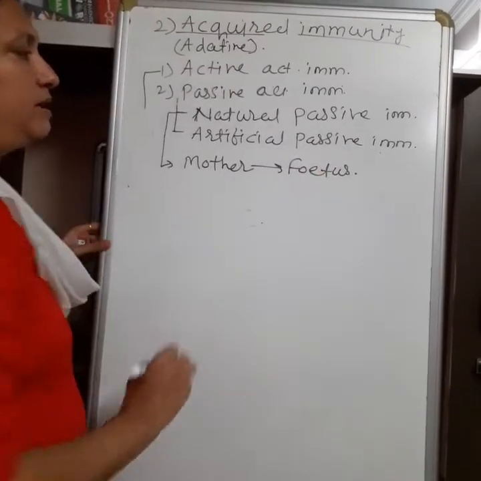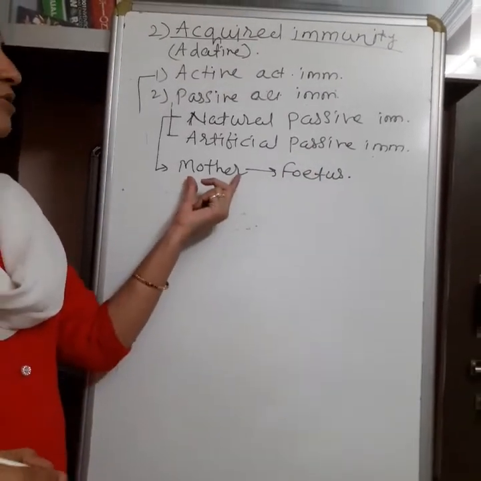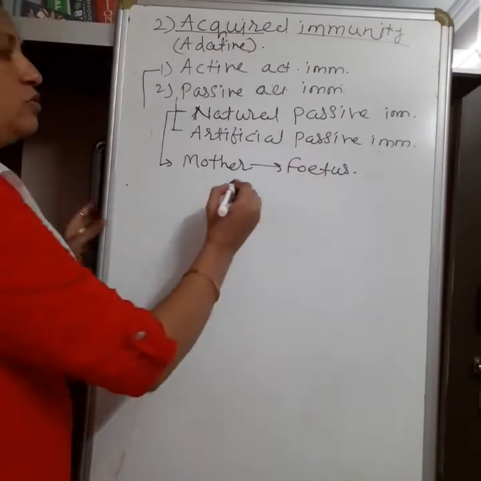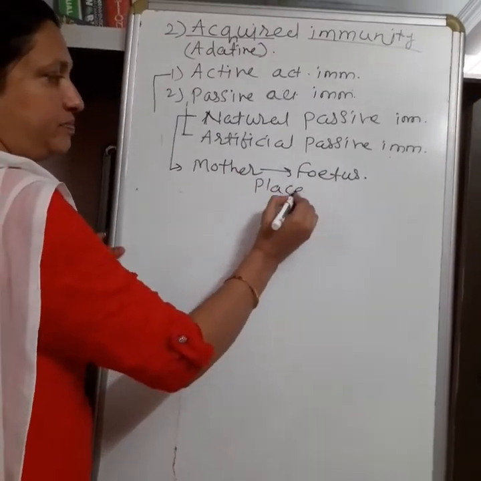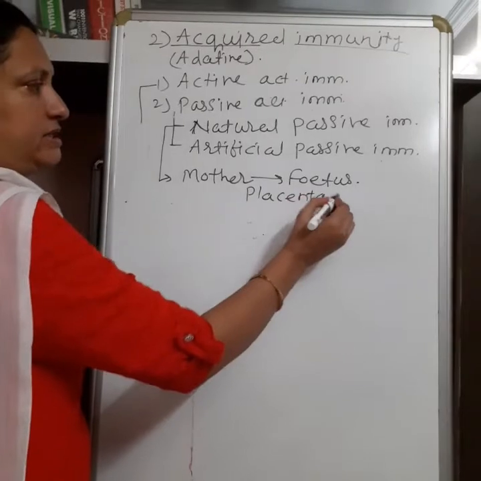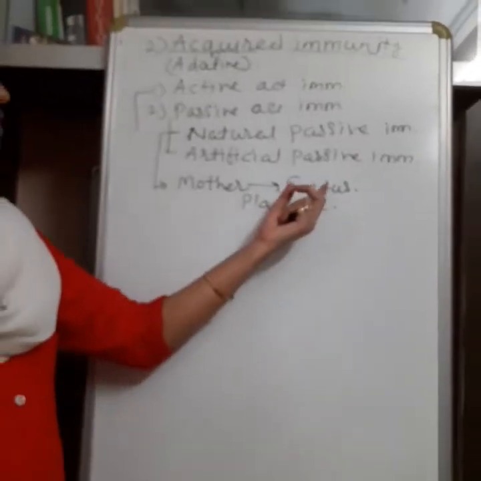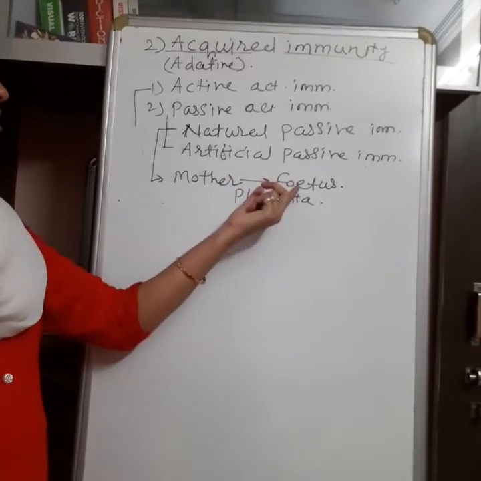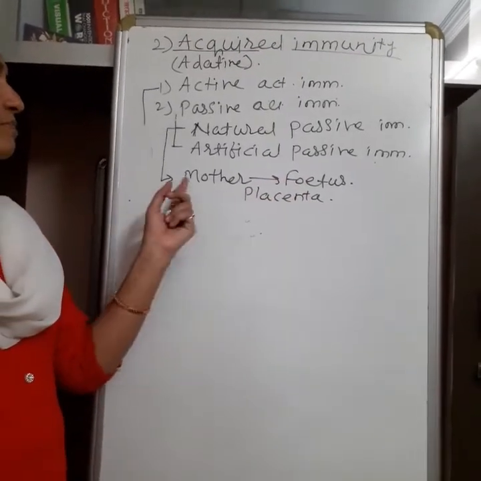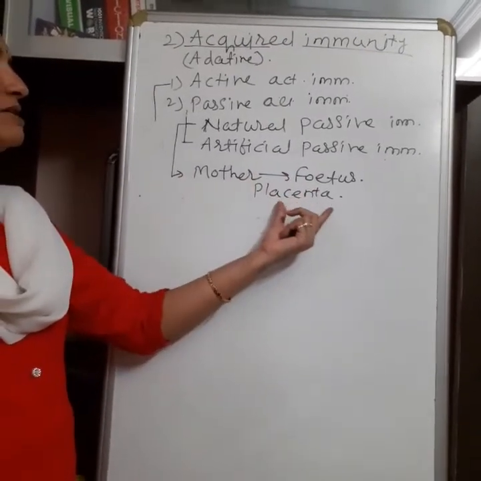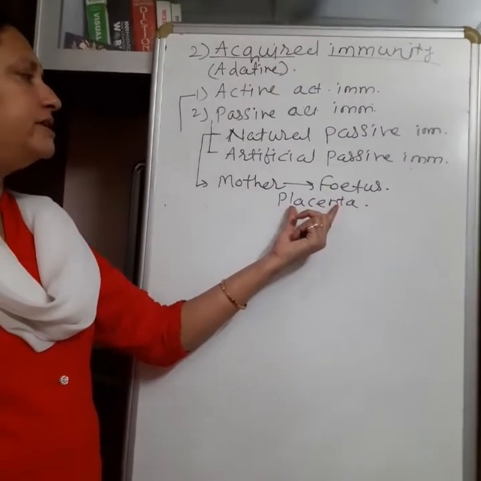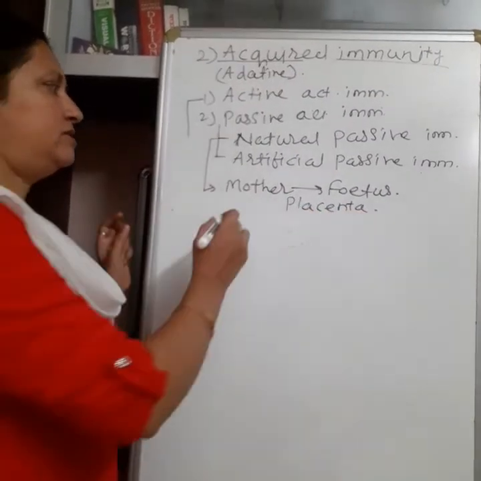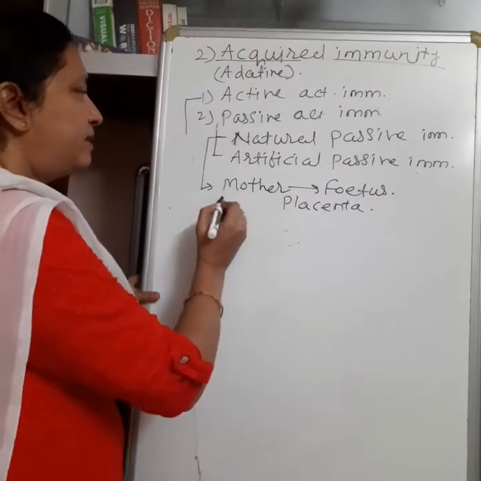Even before birth, the mother's antibodies come into the fetus through the placenta, and these antibodies help the fetus protect against different microorganisms and diseases. But this immunity remains only a short time, its duration is less, so it is temporary immunity.